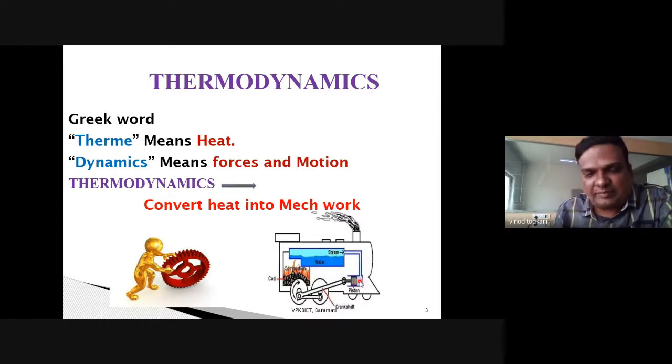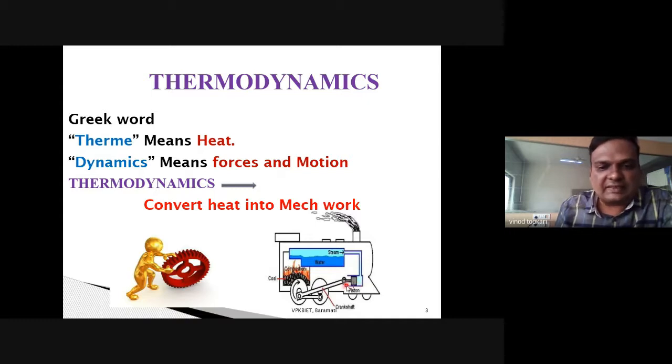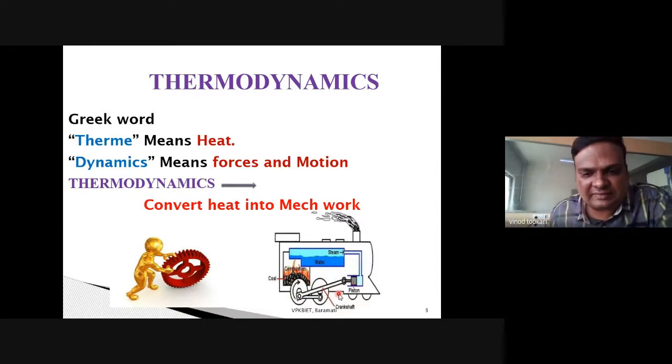Now, when this steam comes in this piston cylinder arrangement, when this steam comes to the steam engine, what will happen? It will exert a force on the piston, because of which piston will move from BDC to TDC, right? So it will simply move from one position to the other. And because of which there will be mechanical energy, because of which these wheels will move. This is crank, this is connecting rod, these are the wheels. All these things afterwards we'll discuss, right? That how actually mechanism is there. What is 4-bar mechanism? That we will discuss afterwards.